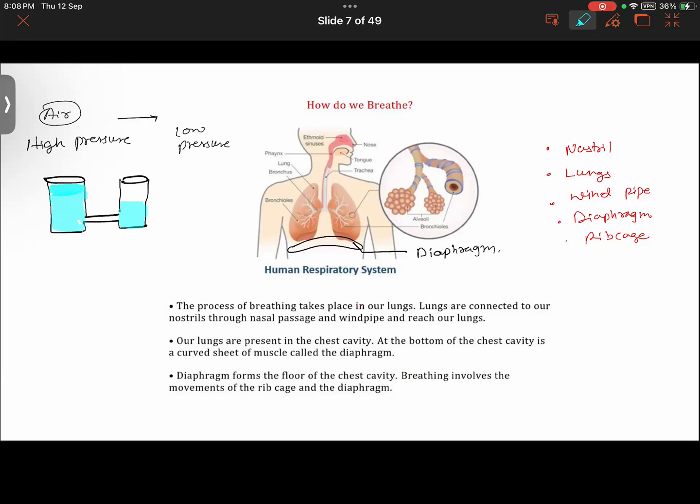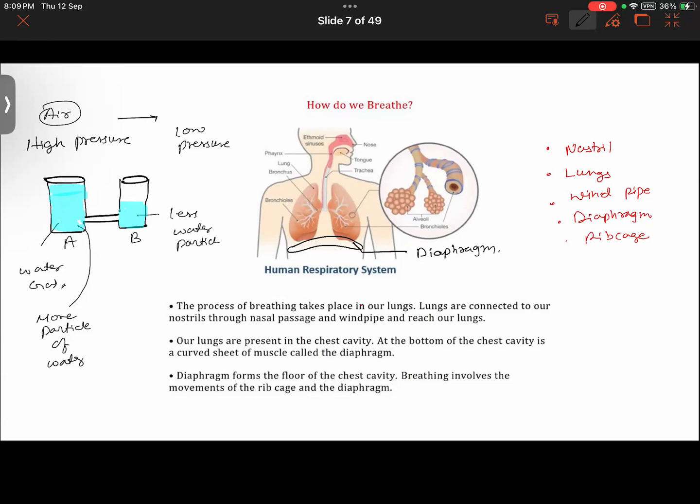Now you tell me, will the flow of water take place from A to B or from B to A? We can take this as water or any gas also. A to B. Why? Because there is more volume of water, or we can say there are more particles of water here, and here there are fewer water particles.